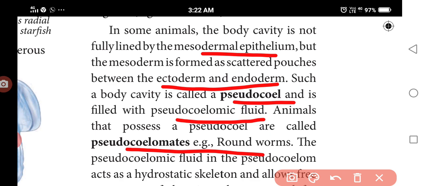Pseudo means false. So coelom is a fluid cavity between the body wall and the gut wall. Coelomate animals possess a coelom between the body wall and the digestive tract, for example annelids, molluscs and arthropods. But pseudocoelomates are animals whose body cavity is not lined by the mesoderm.